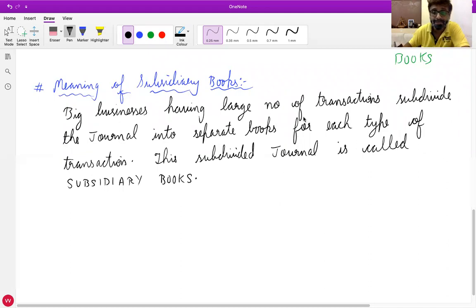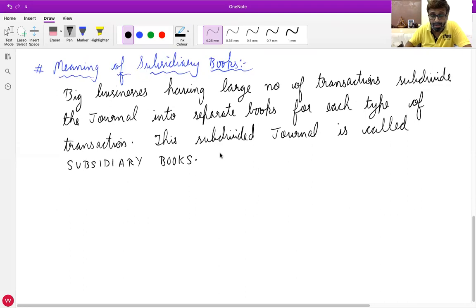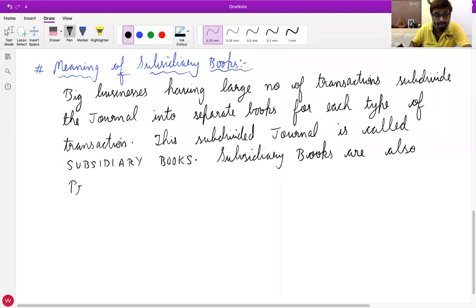Any doubts in this? Okay. Further, subsidiary books are also primary books of accounts. Just like the journal book, subsidiary books are also primary books of accounts.